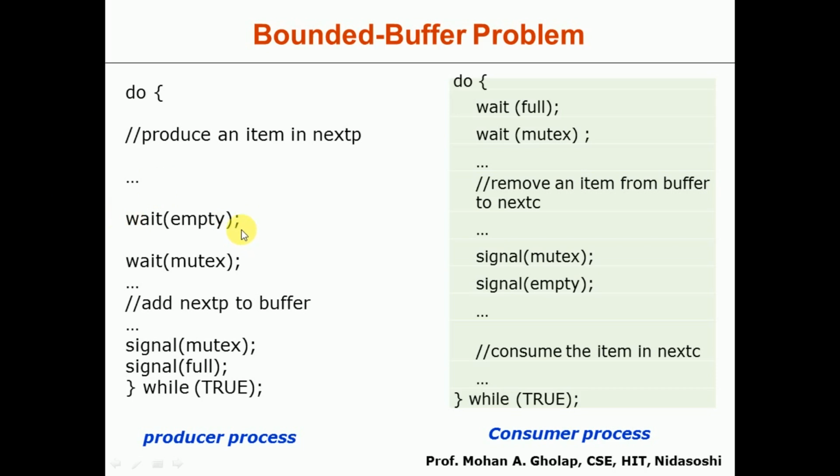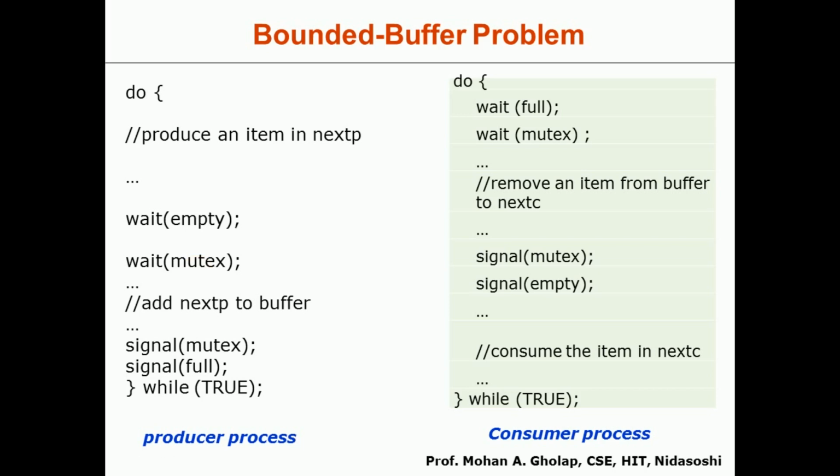See here we have considered n number of buffers, and each buffer can hold a particular item. So whenever the producer process produces an item, in order to place or store this item into the buffer, that buffer should be empty. Remember this. So here it will be waiting for an empty buffer. Whenever that empty buffer is available, it will be woken up. After that it will execute wait of mutex in order to ensure the mutual exclusion condition is met, means here at a time only one process will be allowed to execute on that shared data structure.